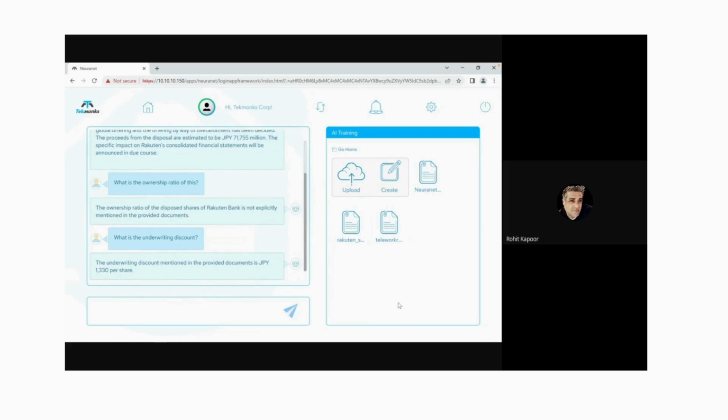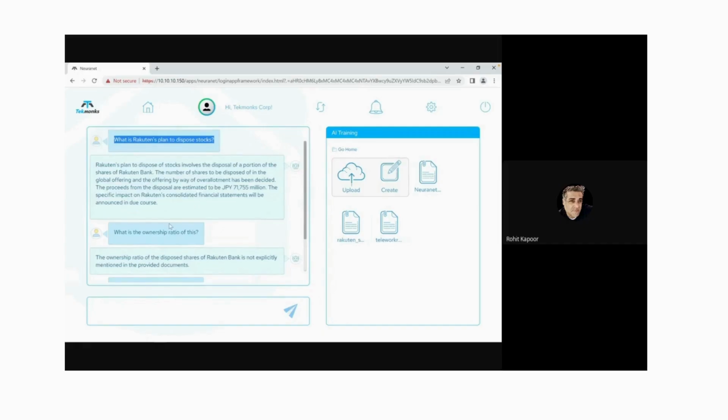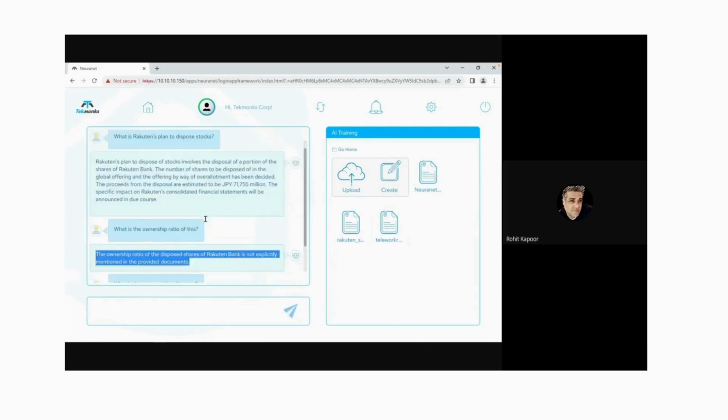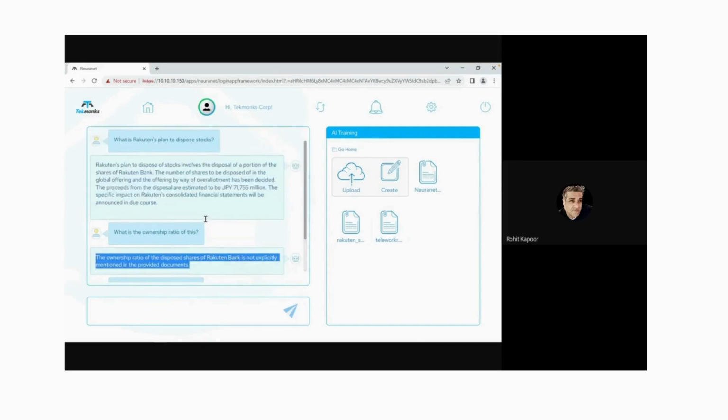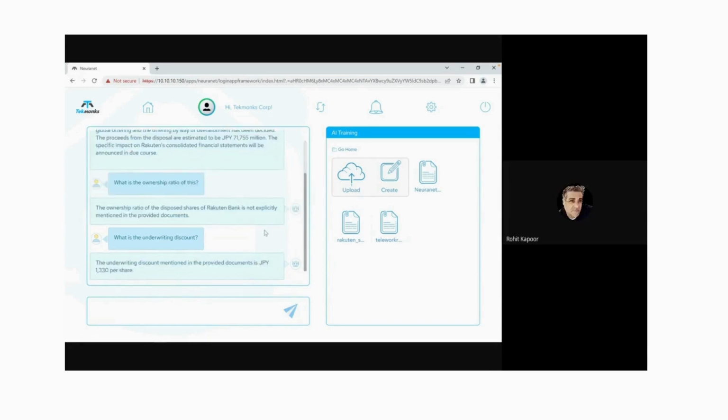And the reason for that is the training that we are using in this case is very different. So there is a neural network, but the neural network, as it was not giving me answers, right? Like when it says, what is the ownership ratio? It doesn't give me the answer. So this neural network is initially trained with a very base level of knowledge, but it is trained to quickly learn. So this is called delta learning. This is the new paper that is out where you can take an LLM and you can teach it new things as a delta pattern, right? So that's what we are doing. That's why it can learn very quickly.